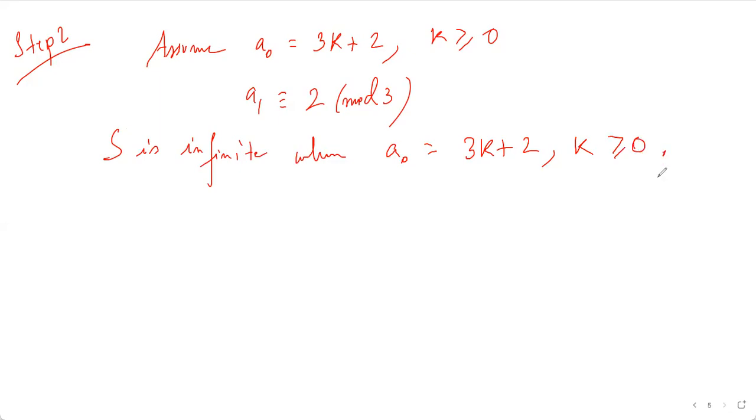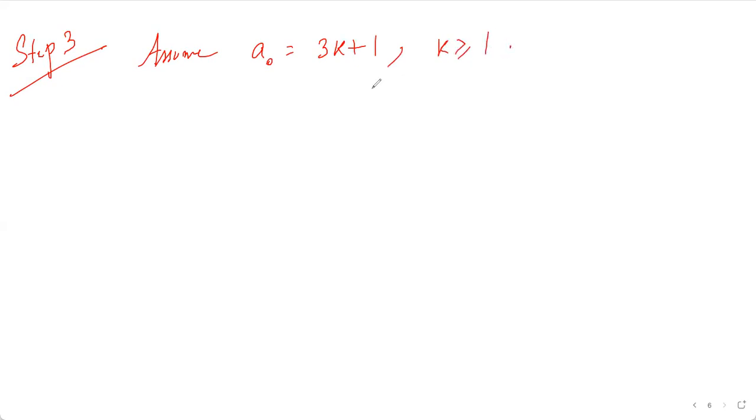Okay, so for 3k plus 1, I had to go through a lot of calculations and a lot of cases. So please bear with me. But yeah, it's a solid proof. So we will assume that a naught is of the form 3k plus 1, k is greater than or equal to 1. So again, we'll prove by induction on k. We'll induct on k that the set is infinite.